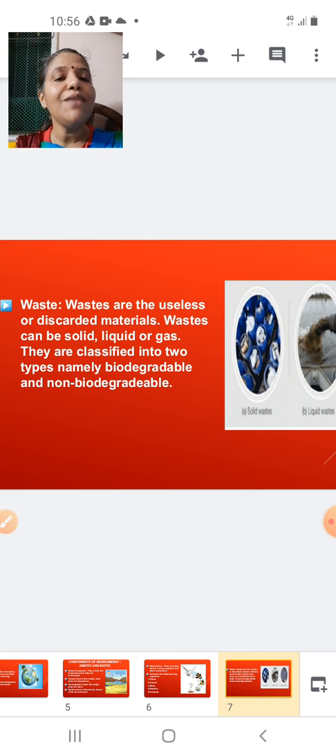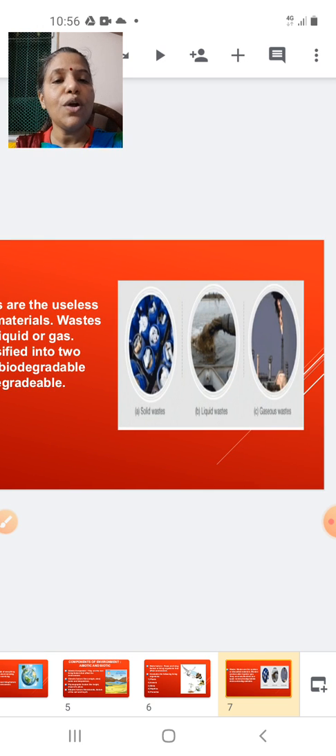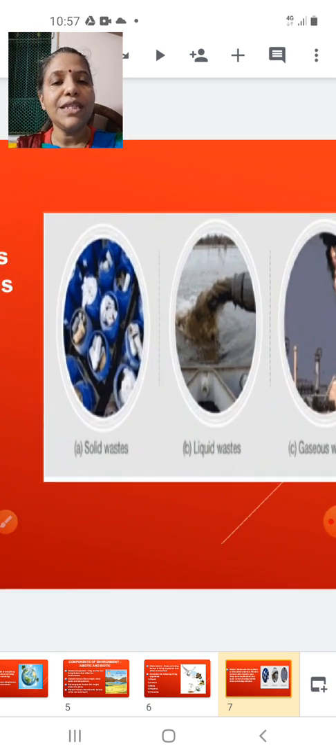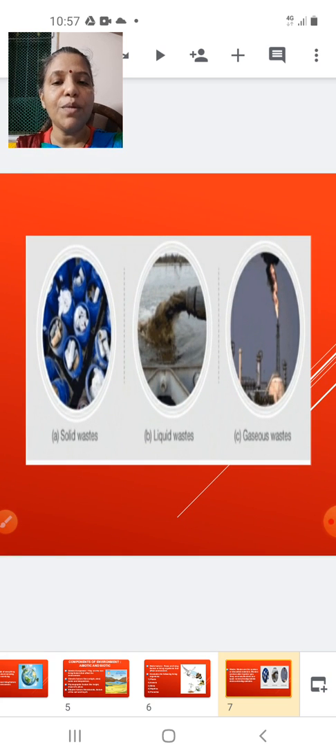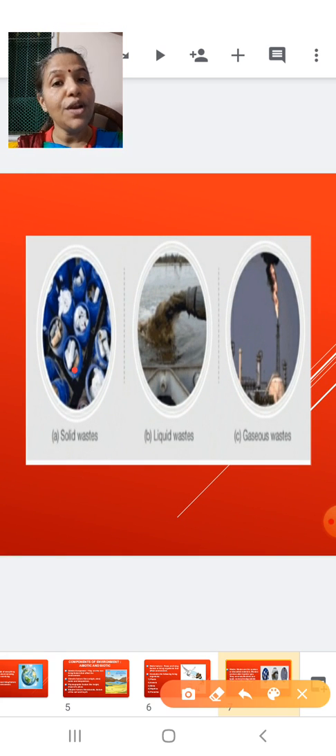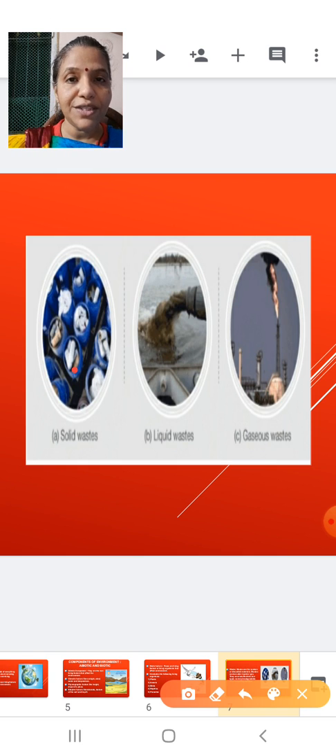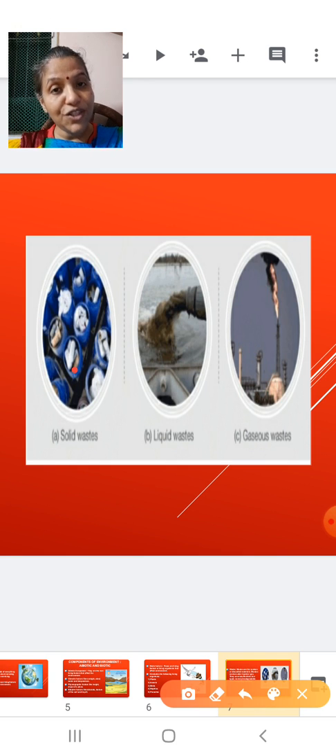Here I have the picture of certain solid waste. I just enlarge this picture so you can see it properly. So this is the solid waste. Solid waste is usually the garbage which you produce in the house. The unwanted paper, trash, the peels of vegetables which you throw, all these are solid waste.